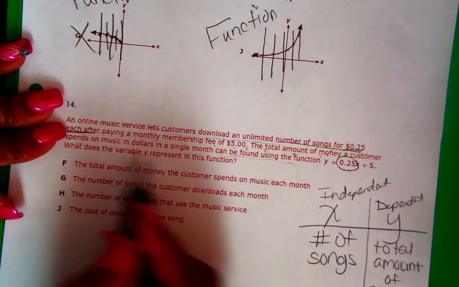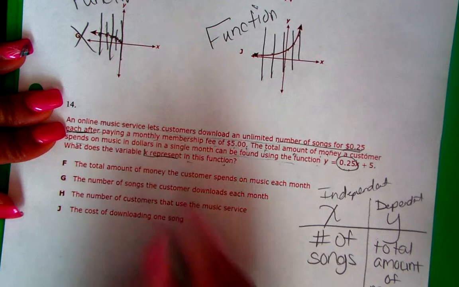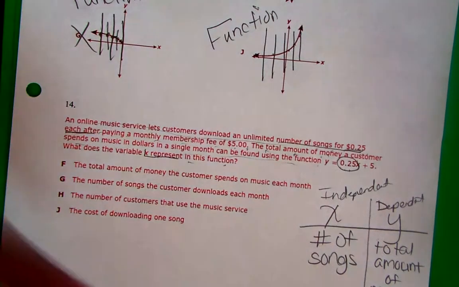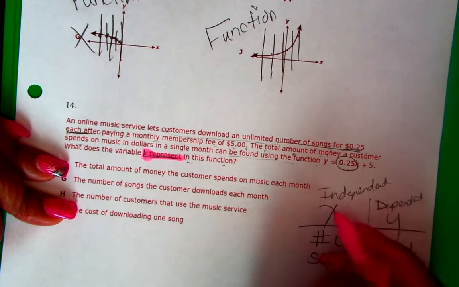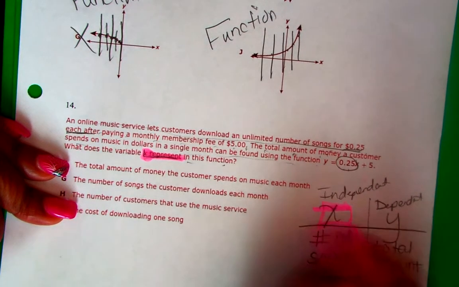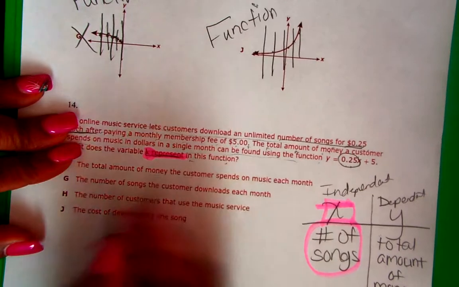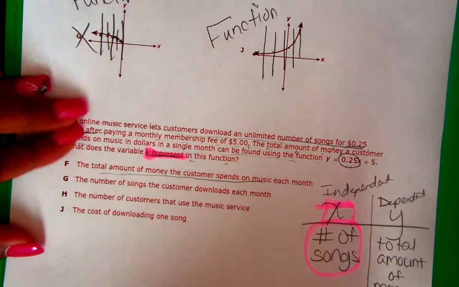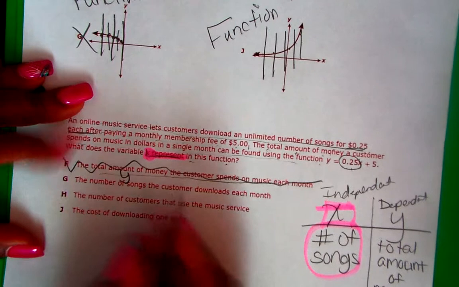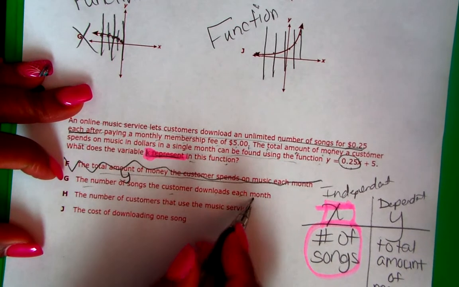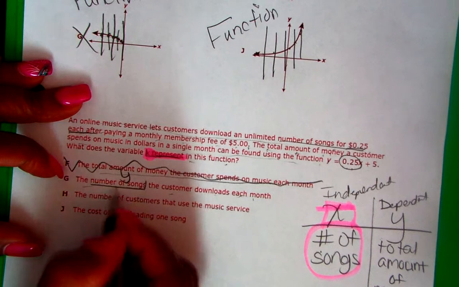It said, what does the variable x represent in this function? So I'm looking for x. What does x represent? This is x. Let's go through. The total amount of money the customer spends? No, that's y, so it can't be that. The number of songs the customer downloads each month. Number of songs, that's my x.